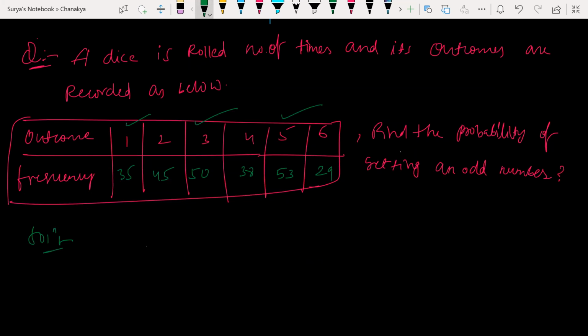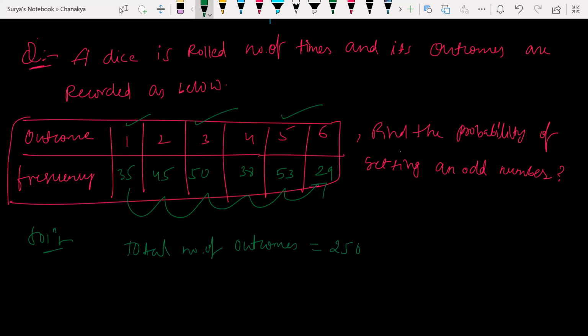First we need to know the total number of outcomes, right? He has given frequency. These are outcomes. Until and unless I calculate the total number of outcomes, I can't calculate the probability. Let us know what the total number of outcomes is here. Sir, 250. 35 plus 45 is 80, 130, 168, 211, 250. Odd numbers is 138. Number of outcomes.